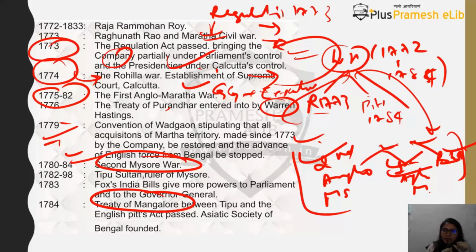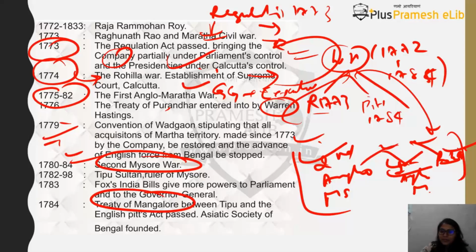So, Treaty of Madras, where you will find the war was inconclusive. Hyder Ali was quite powerful. Treaty of Madras signed. Treaty of Mangalore, when Tipu Sultan is continuing the war, and you will find that still nobody could win the war. Tipu Sultan is really powerful, and Treaty of Mangalore has been signed between Tipu and the English.